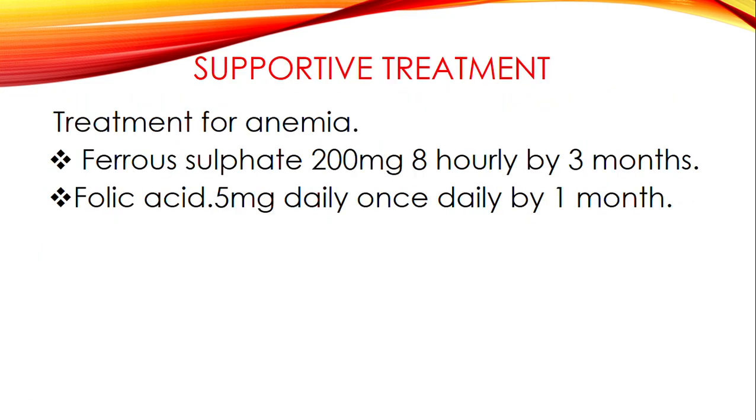And also, depending on how low the hemoglobin is, the child can receive blood transfusion as supportive treatment. Then also oxygen may be given if this child is having difficulties in breathing due to anemia.